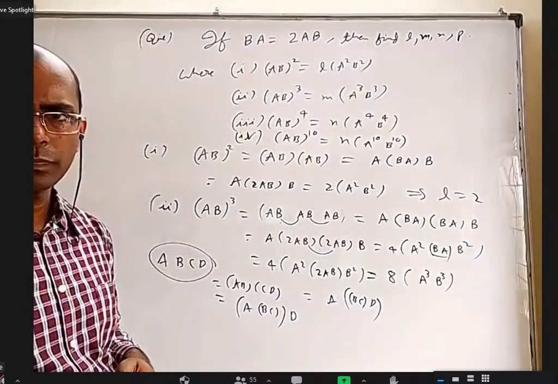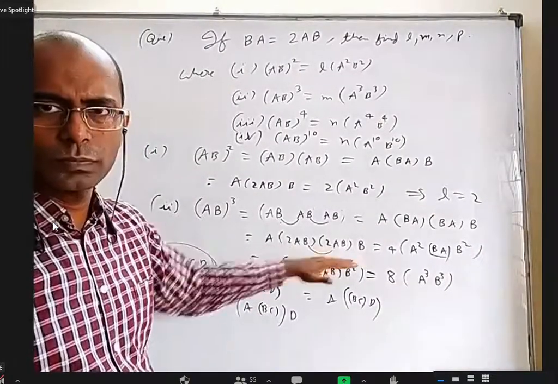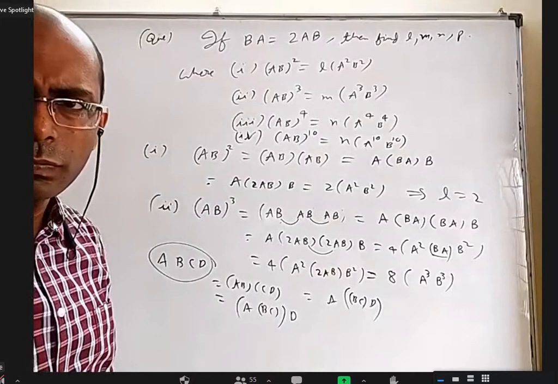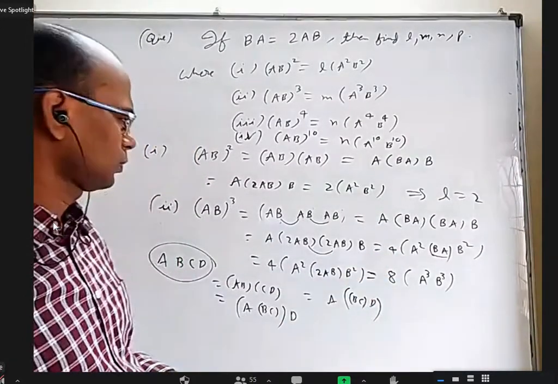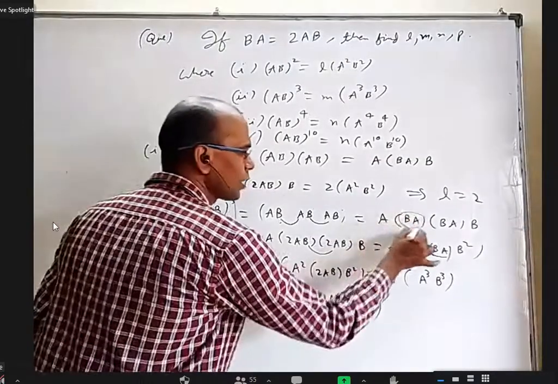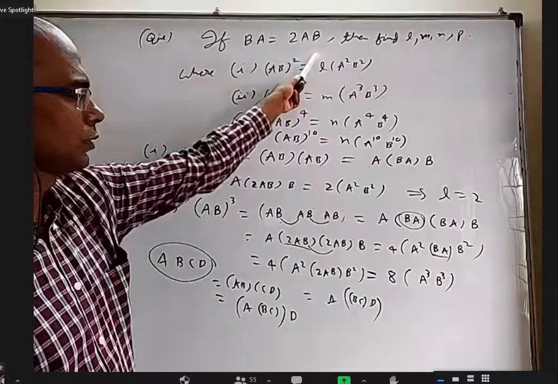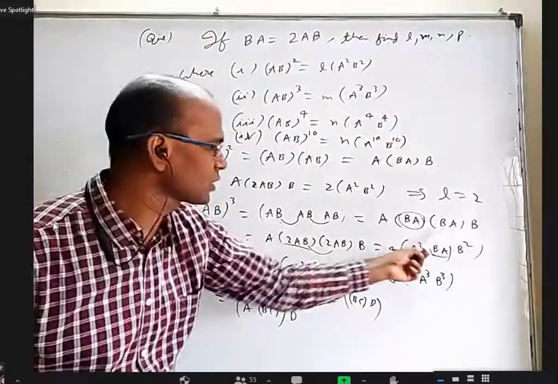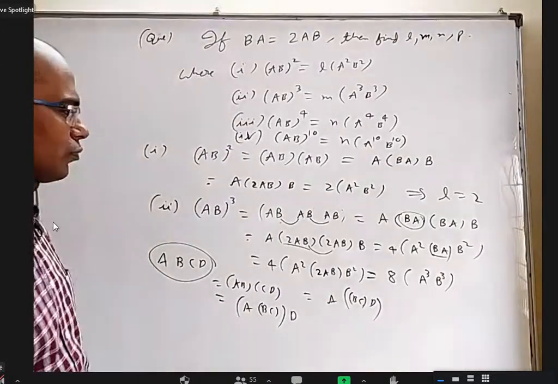Yes, sir. So far up to here, anybody any doubt? No, sir. Sir, only that step, sir. That last one, like A into 2AB into 2AB into B. That's from here to here. Oh, in the question it is given to us what BA can be replaced with: 2AB, sir. That's how this BA became 2AB. And that's how 4A square BA.